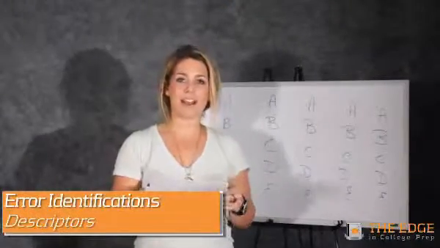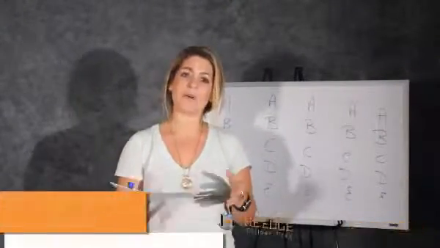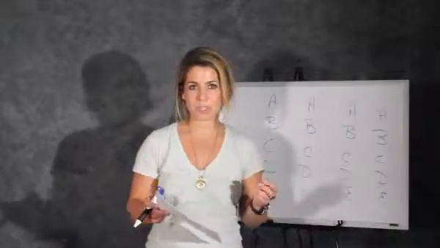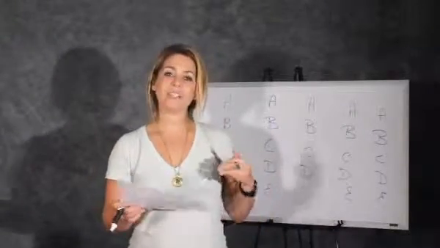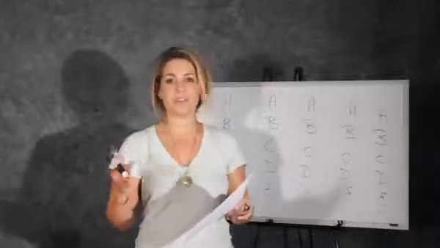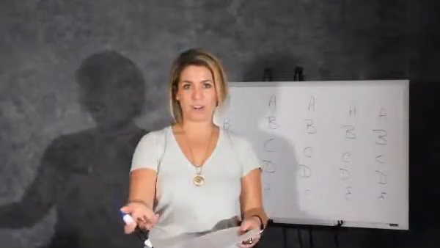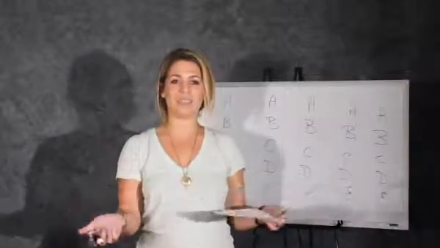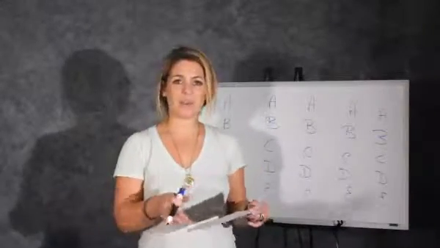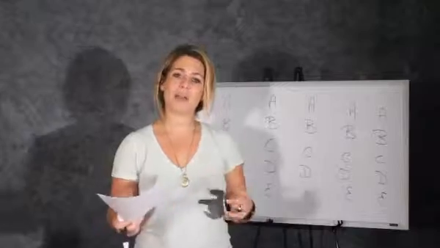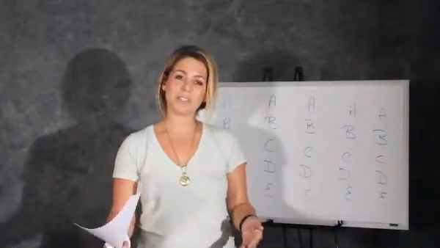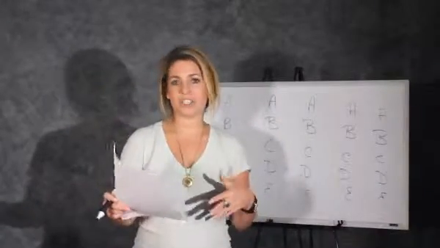The next type of minor error that we're going to go through is what we call our W descriptor words. So when we are describing certain things in a sentence, you need to use an appropriate W word. And the reason why they're called W words is just because they start with the letter W. So if you're describing a thing, you're going to want to use the word which.